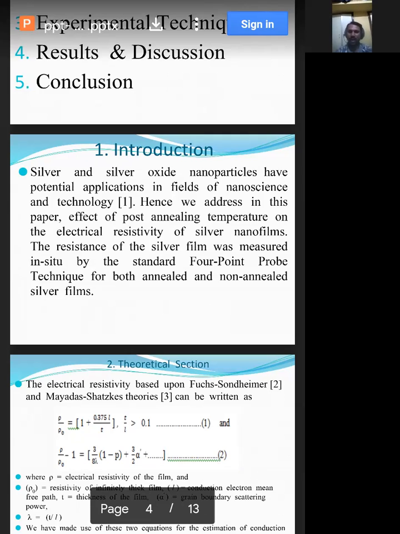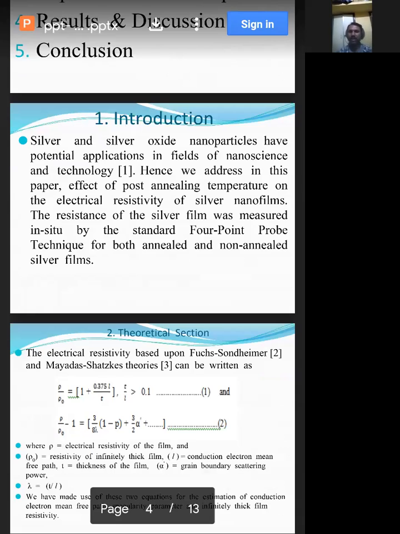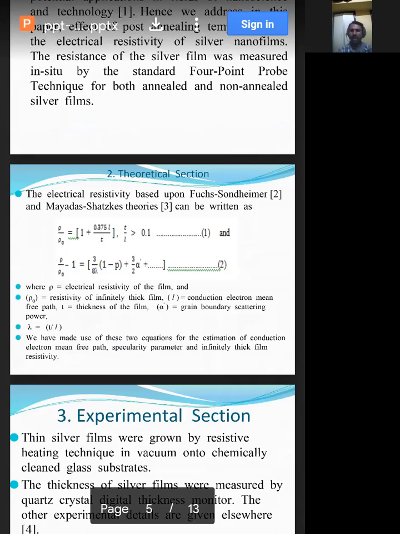Now moving to the theoretical section, the electrical resistivity based upon Fuchs-Sondheimer and Mayadas-Shatzkes theory can be written as rho upon rho naught is equal to 1 plus 0.375 L upon T, where T by L is greater than 0.1, and rho upon rho naught minus 1 is equal to 3 by 8 lambda into 1 minus p plus 3 by 2 alpha dash. So on, this is equation 2, where rho is the electrical resistivity of the film,